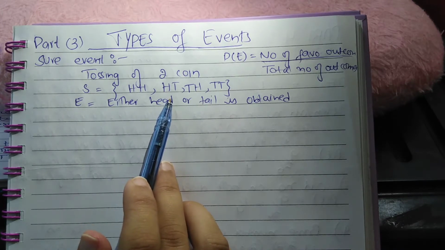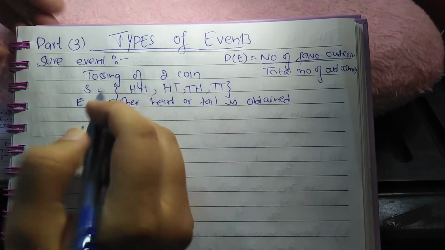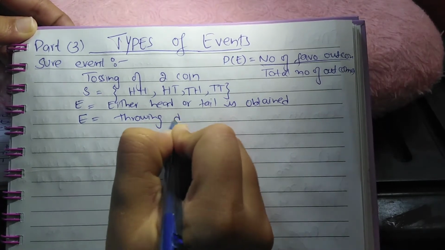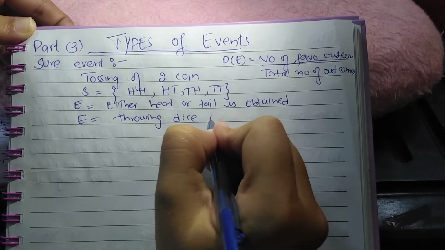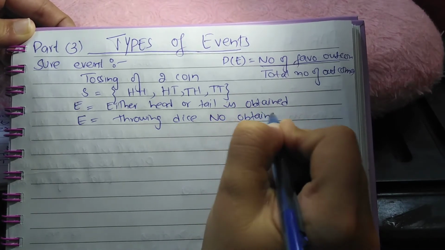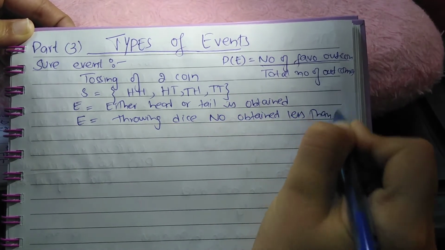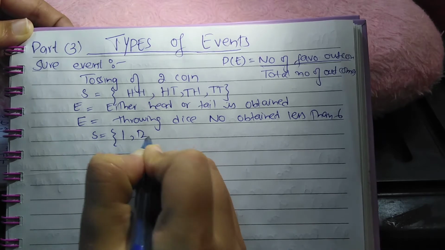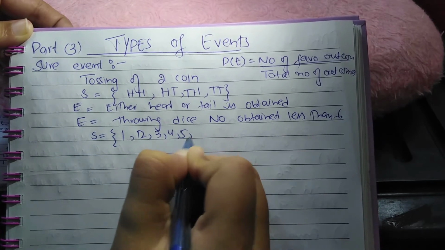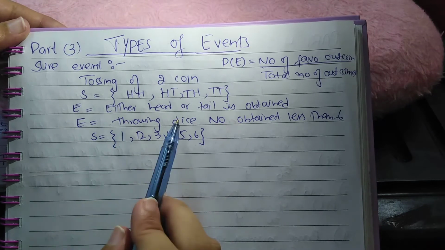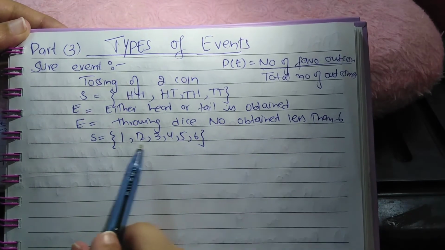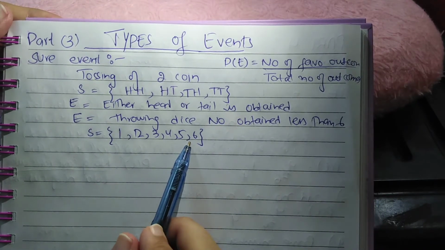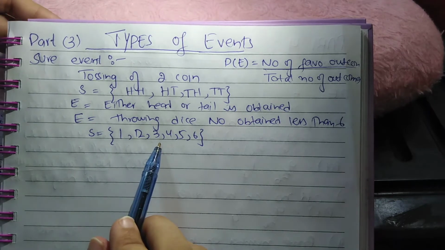Another event is throwing a dice, and the number obtained is less than 6. If the dice is thrown, in this case, all the numbers which are obtained when the dice is thrown are less than 6. So the number of favorable outcomes is 6.